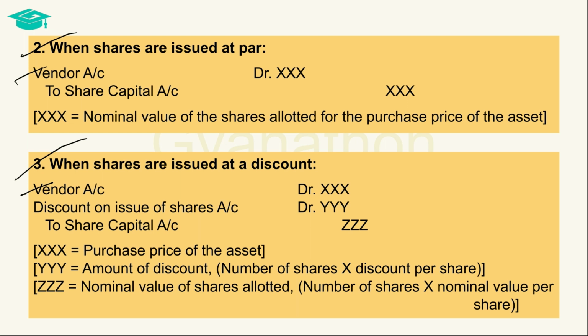When the shares are issued at discount, the share capital cannot be straightaway credited with the discounted issue price value, but the share capital account has to disclose the nominal value of the actual number of shares allotted, and the discount is to be shown separately as a debit against the nominal value of shares. That is why share capital is not credited directly with the discounted issue price value, but share capital is credited with the nominal value and the corresponding discount is shown as a debit to the share capital.